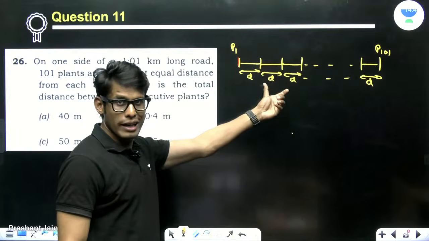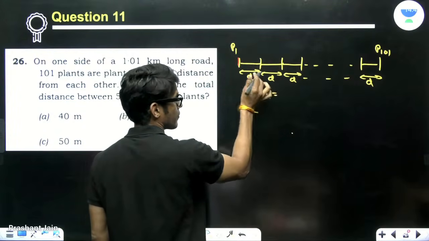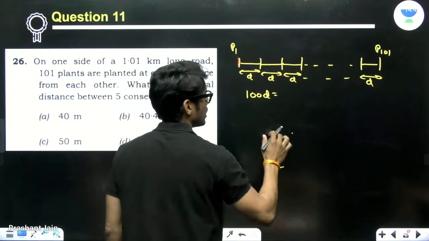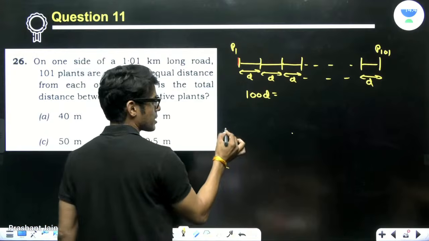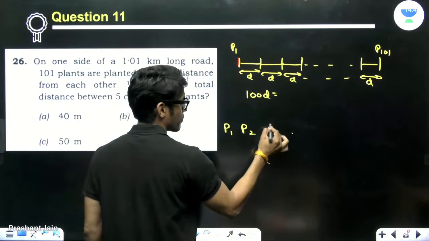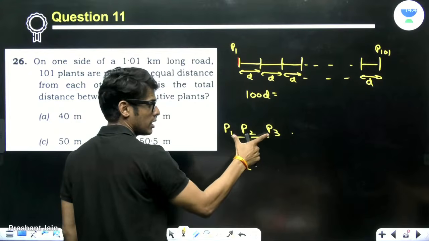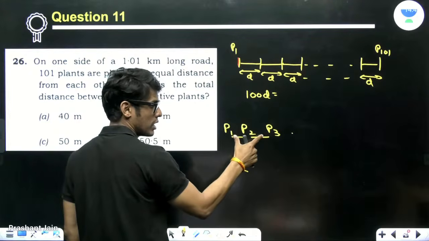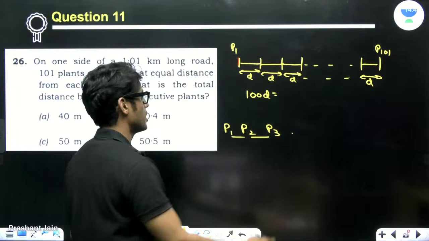If you carefully calculate, total distance is 100D. You can simply see it like this: P1, P2, P3. So there are 2 D's here. When the number of plants is 3, the distance between the first and last is 2D. So when the plants are 101, the distance between them is 100D.